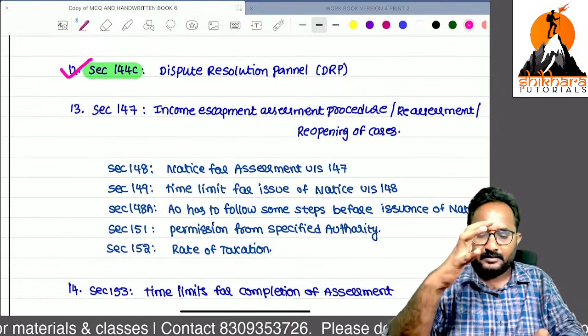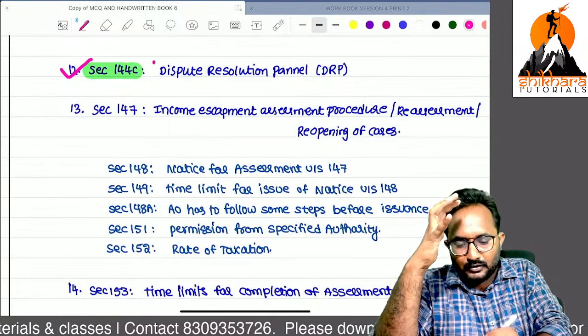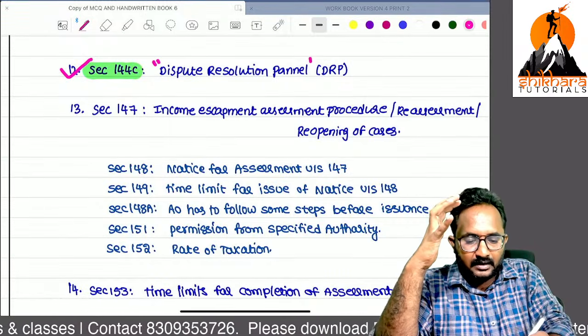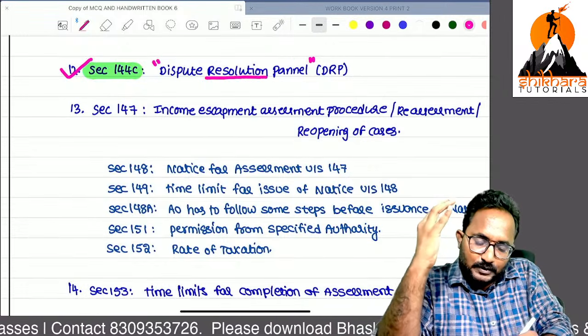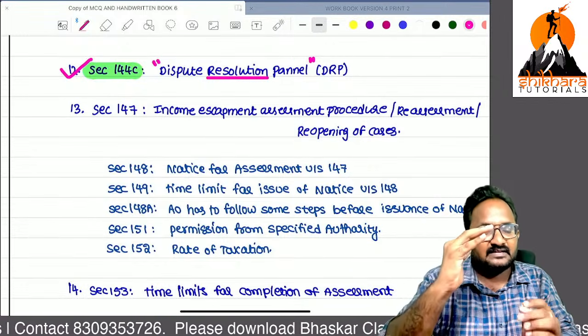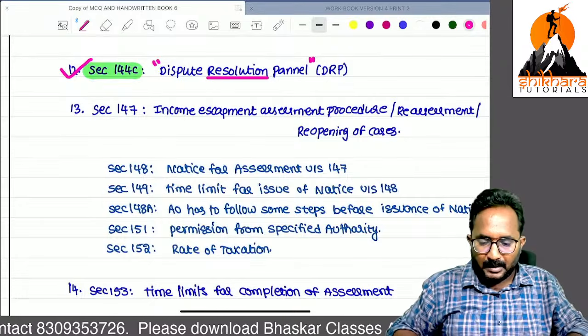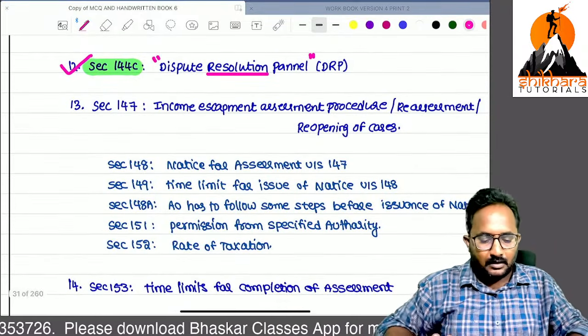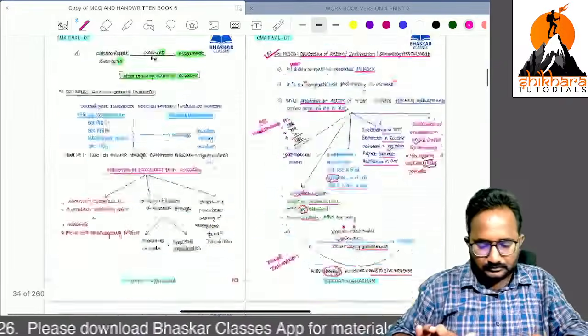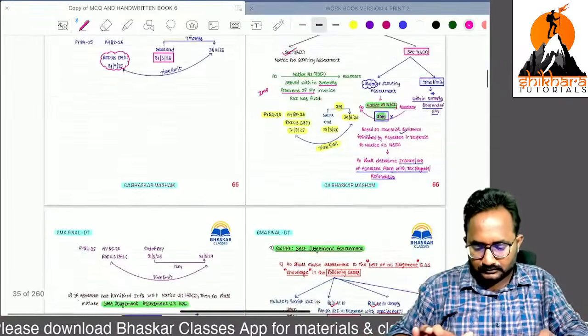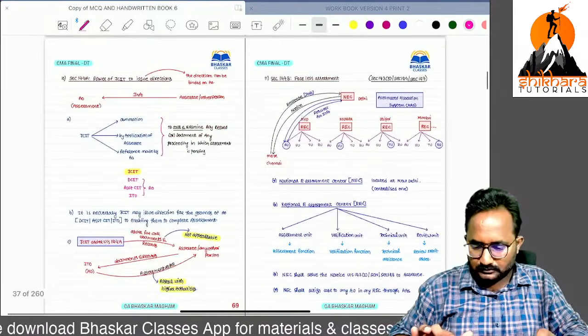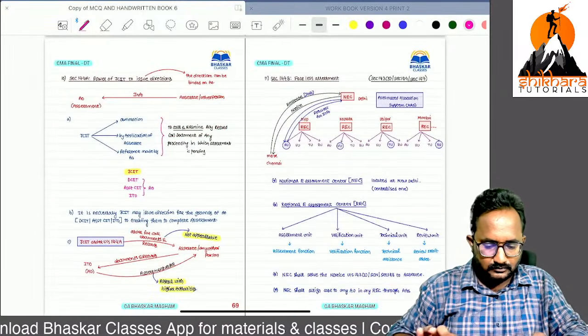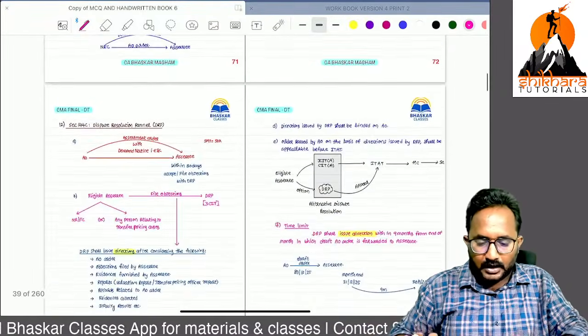You can verify. Dispute resolution panel. Remember, important, I am expecting this concept also in our exams.